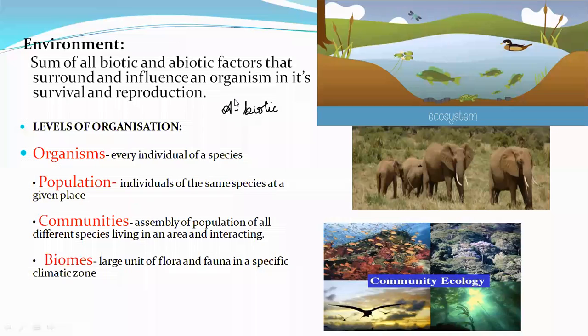The organism which can adapt to the extreme conditions of the environment can survive. Those which couldn't survive those conditions are extinct now. For example, dinosaurs, which were present earlier. You must all have seen movies like Jurassic Park.